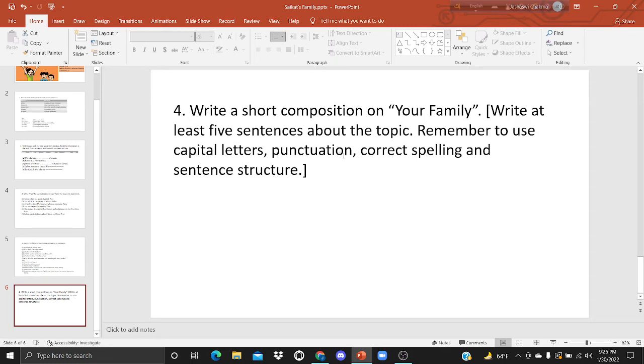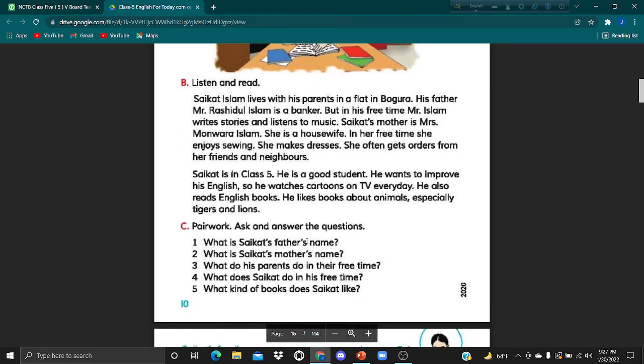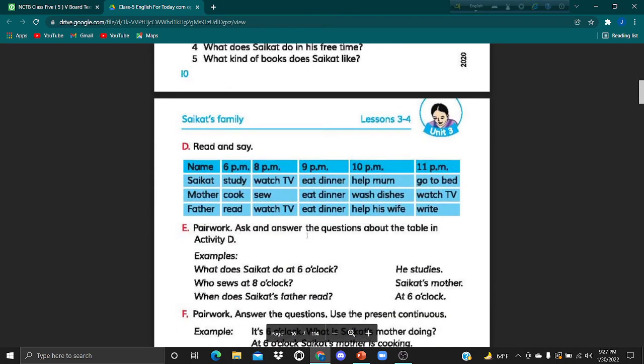You must follow the punctuation marks, and correct spelling is a must, and sentence structure. If you don't follow sentence structure, your sentences will be incorrect. Try to write the short composition about your family. I have already checked this composition in our physical class. Write again, and the exercise in the textbook we will do now.